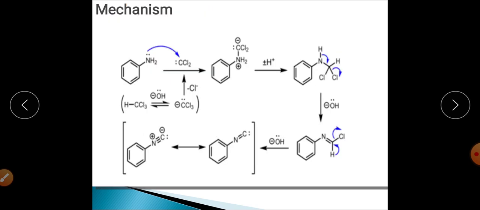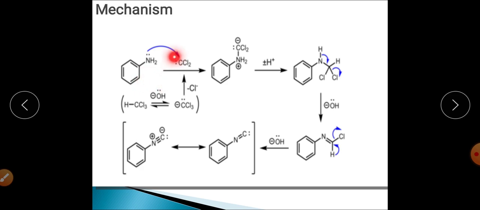The mechanism for this reaction will start with the formation of CCl2, that is dichlorocarbene, right? Because the reaction is taking place in a basic medium and we have chloroform. So the formation of carbene will be initiated by the attack of OH negative on the hydrogen. First of all, the OH negative will abstract the acidic hydrogen from the chloroform and convert it into CCl3 negative. Then ultimately Cl negative will be eliminated from that and it will get converted into dichlorocarbene.